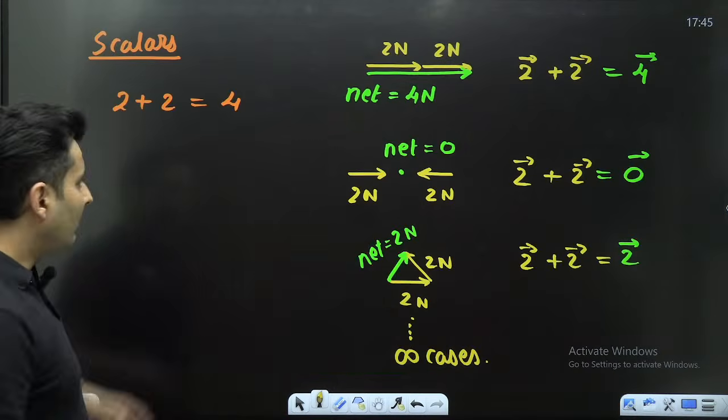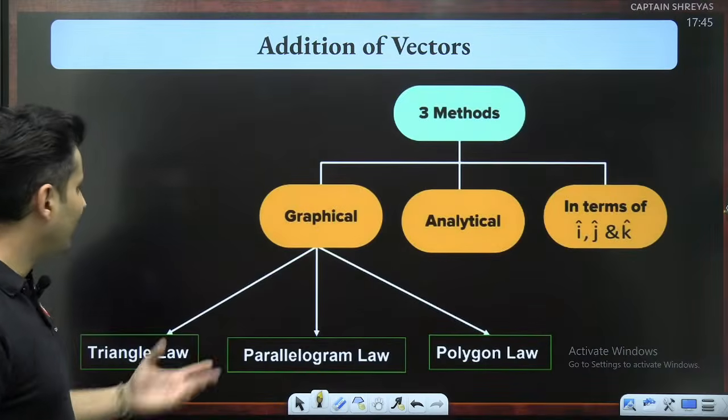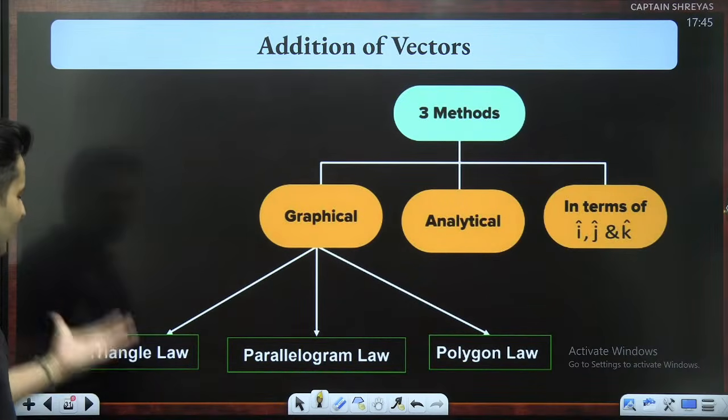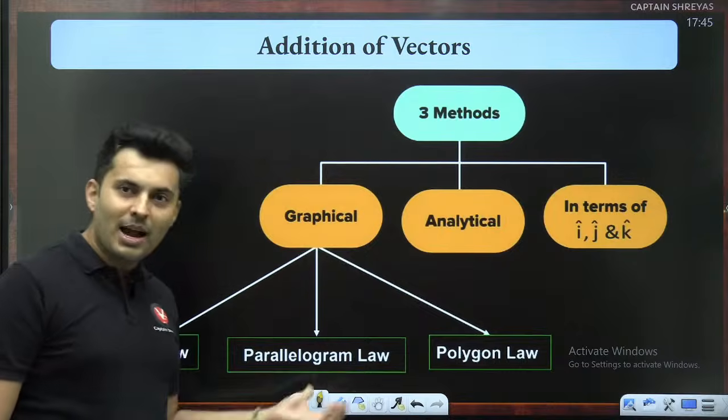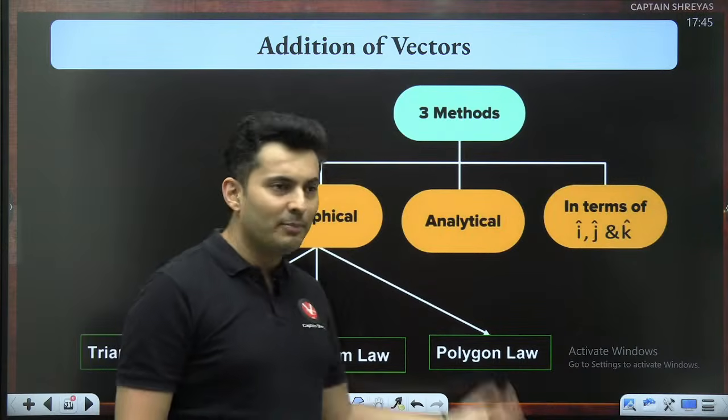Now there are multiple ways of adding vectors. So I made a beautiful flowchart for it. One is called the triangle law. The second is called the parallelogram law. And the last one is called the polygon law.